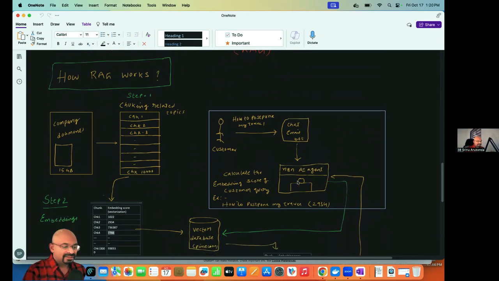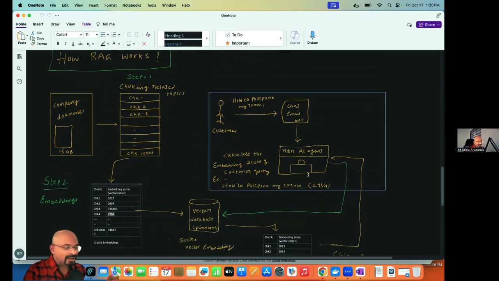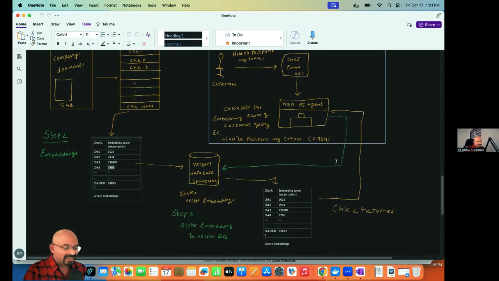The AI agent will calculate the score of the customer question, using the same algorithm I used to create the score for the chunks. I create the score again for my customer question. Then I get some number, some embedding score, right? So my AI agent goes to the vector database and picks up the chunk matching that score, right?